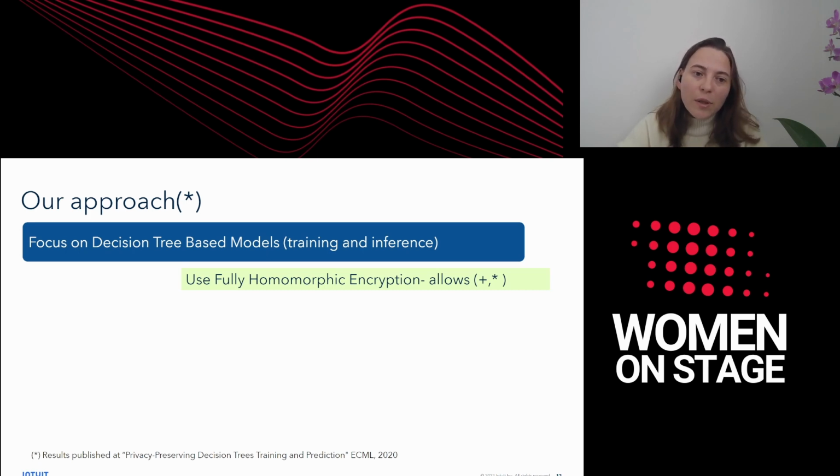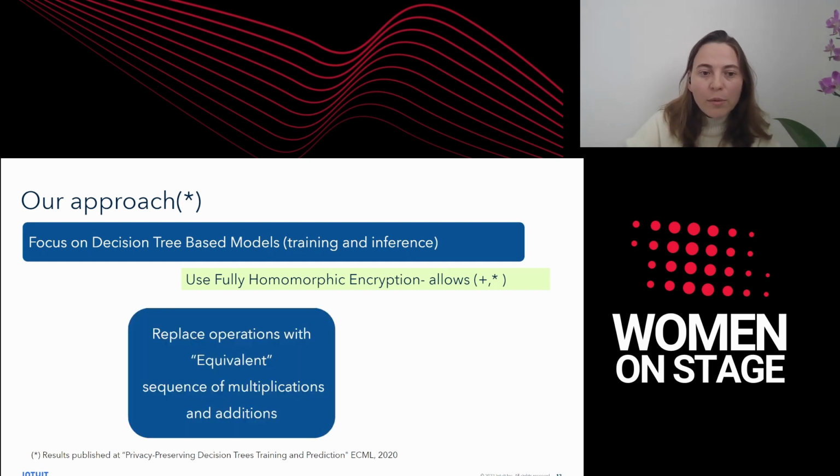And this means that we needed to have algorithms that are only additions and multiplications. So instead of coming up with new algorithms, what we did is we took classical algorithms, identified the operations that are not compatible with homomorphic encryption, and replaced them with an equivalent, somewhat equivalent sequence of additions and multiplications.